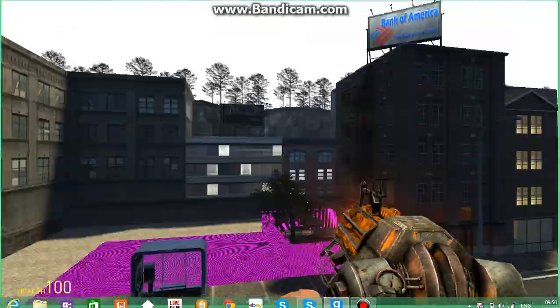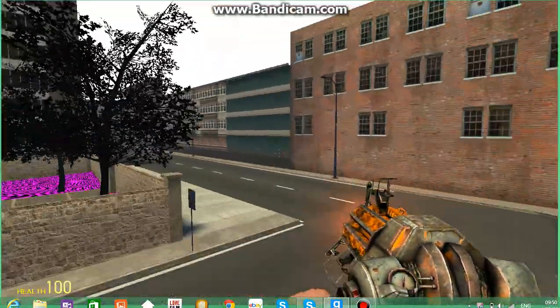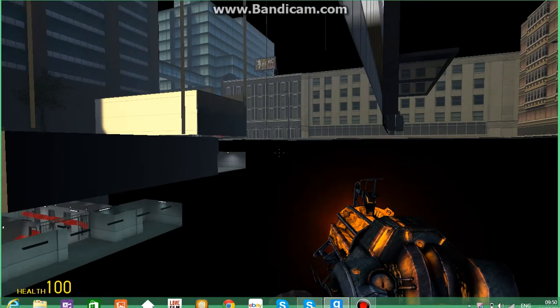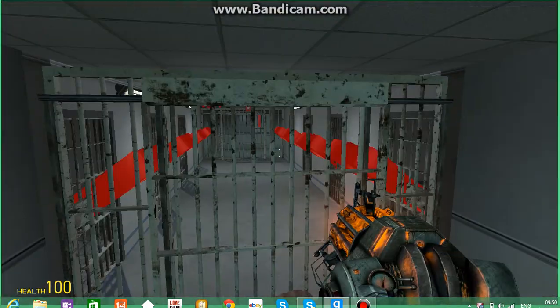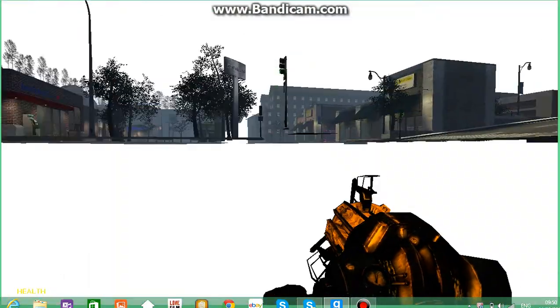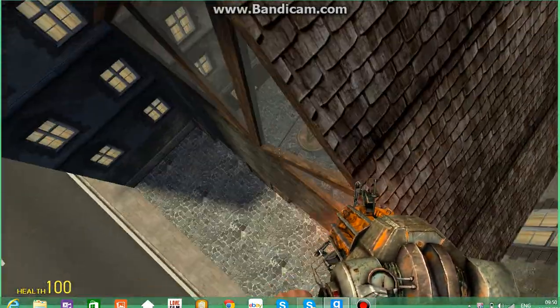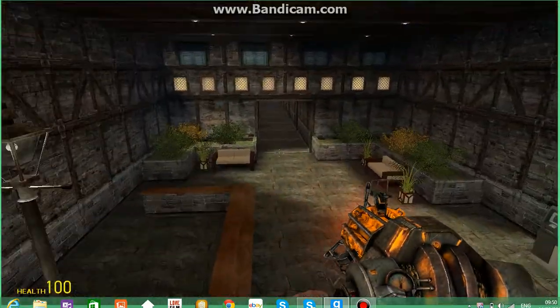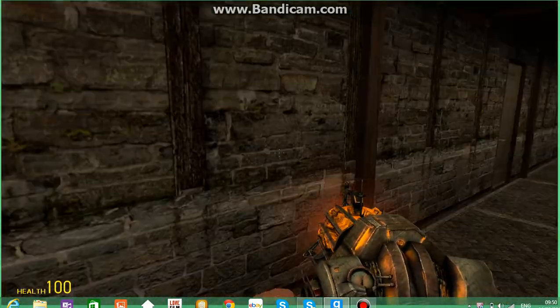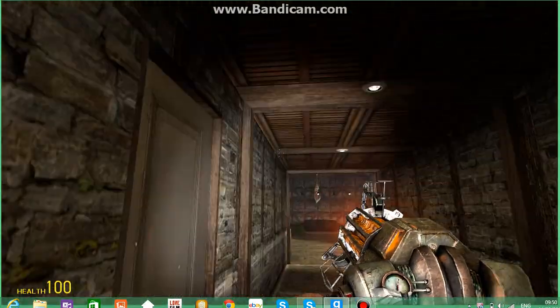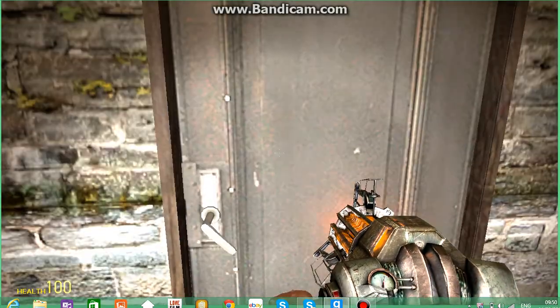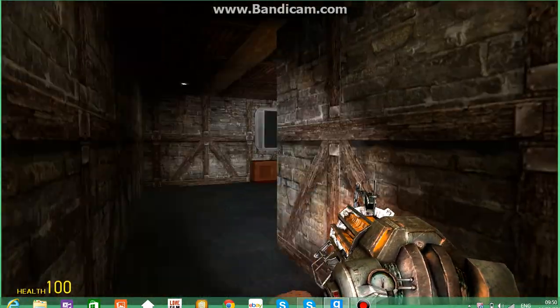So, you want to find a place where you want a keypad. Let's go down here. I'm missing textures because I haven't got the whole pack. I've got Counter-Strike Source, but okay, here. Imagine if you wanted to place a keypad here.